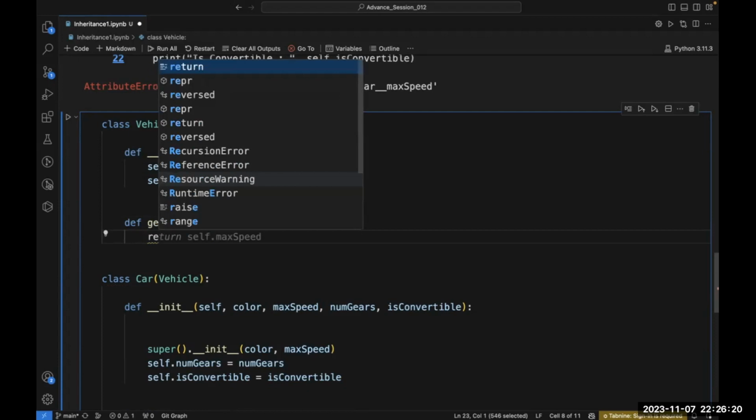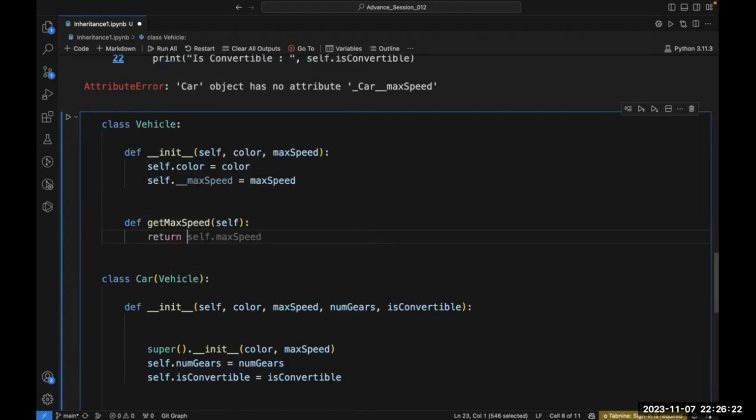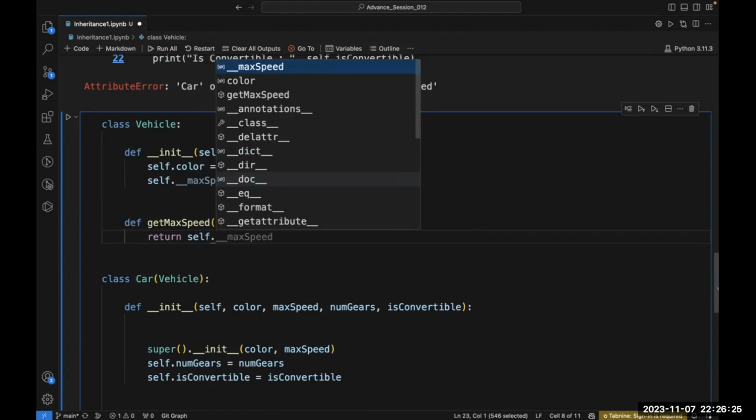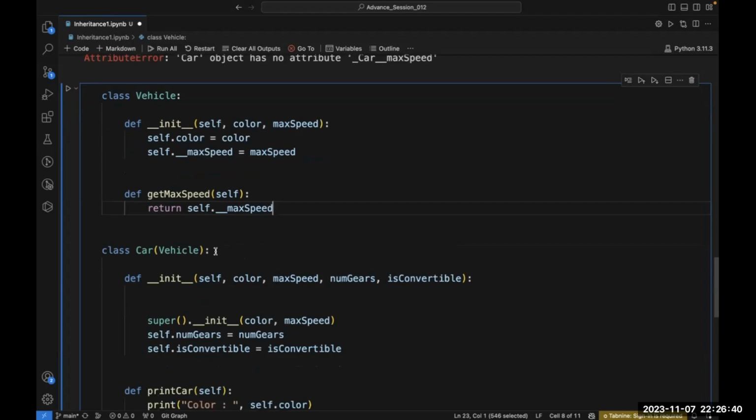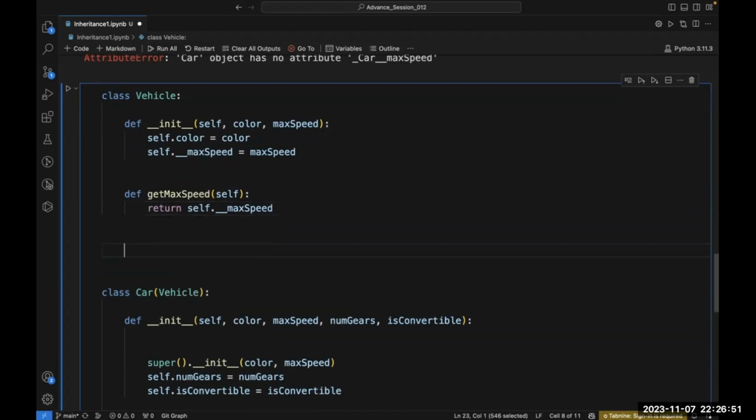So this method get max speed is going to return me self dot underscore underscore max speed. If I do this, I have written one method inside the vehicle class, and all this method does is return the maximum speed, and since it is inside the same class, it can access it. Now, if I want to change or set the max speed, I am not able to change it from some other class.